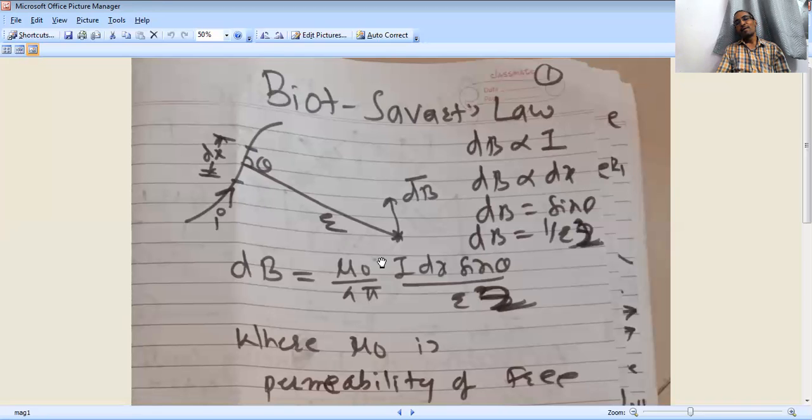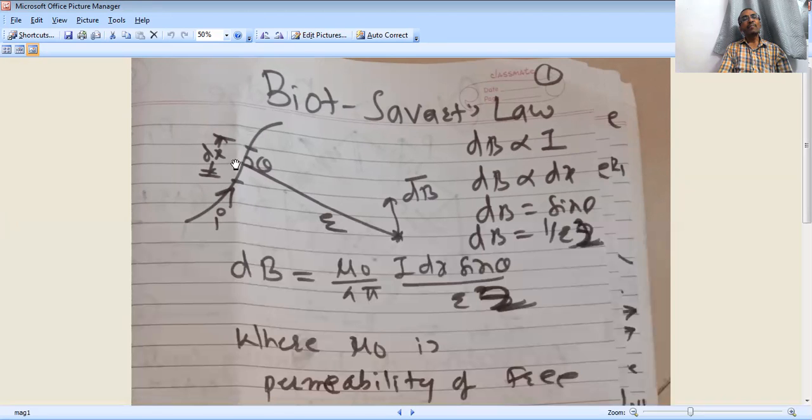Okay, then the scientists Biot and Savart were trying to calculate the magnetic induction produced by this current carrying conductor.